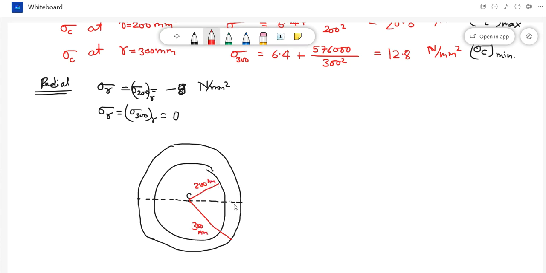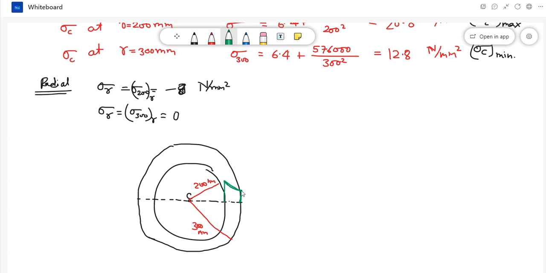Now this side I will draw circumferential stress or hoop stress. Hoop stress at outer surface is 12.8. So I will use this pen here and like this. Okay, this curve will be parabolic.